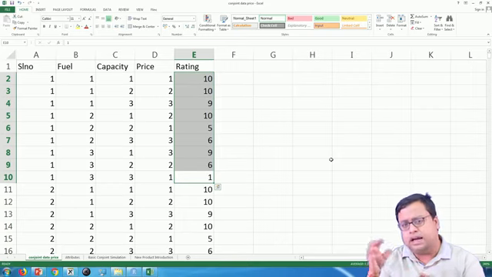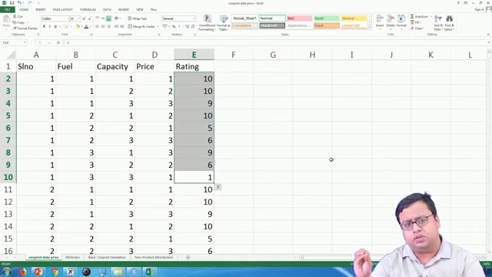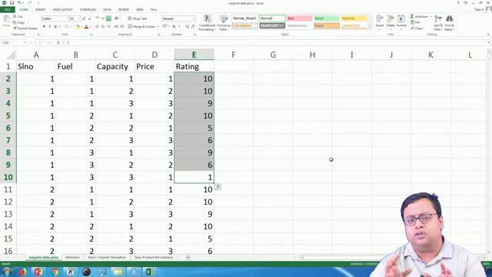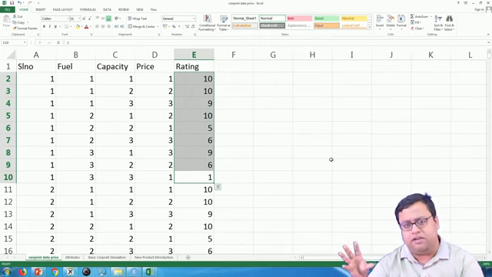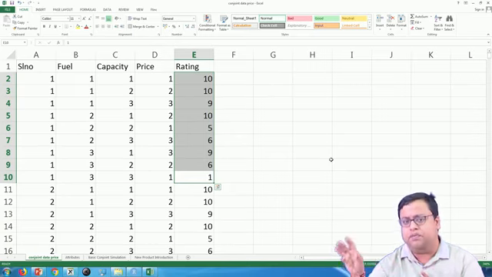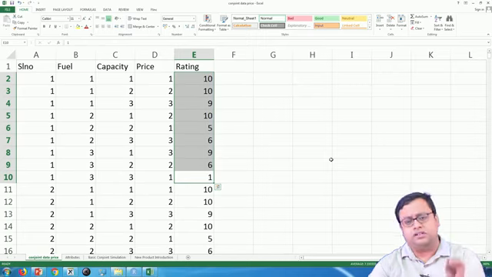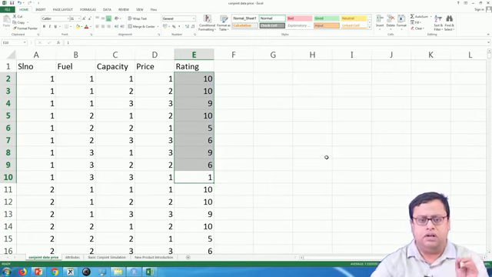So, anything that gets a 1 ranking should get the highest rating, and anything that gets the 9 ranking, that means the lowest ranking, should get the lowest rating, that means 1. So, I will reverse it. All I have to do is 10 minus the rank you have given. So, 10 minus 1 will give me a 9 rating, 10 minus 9 will give me a 1 rating, and so on. So, if by chance I had ranking instead of rating, I will just change it to a reverse code. That is the only thing you have to do.